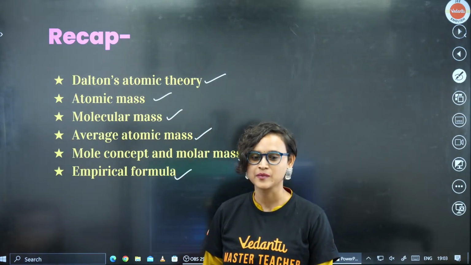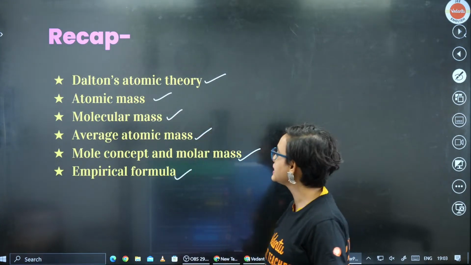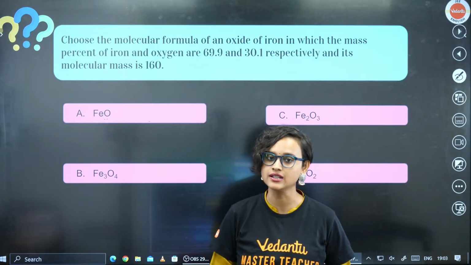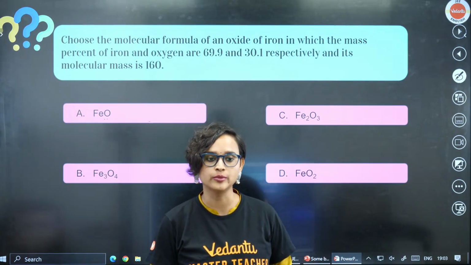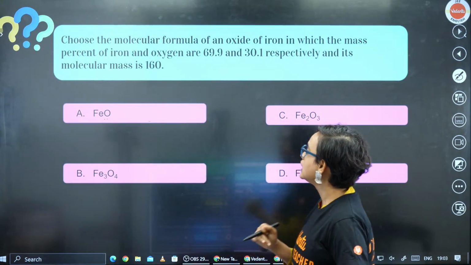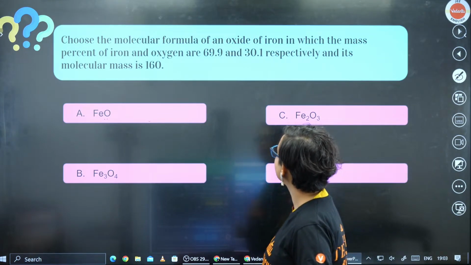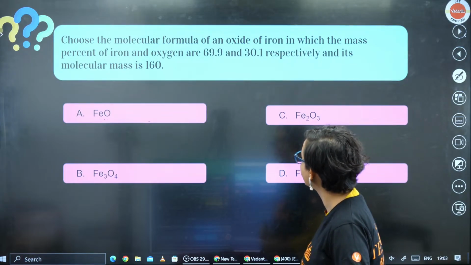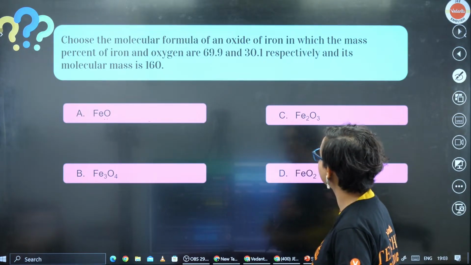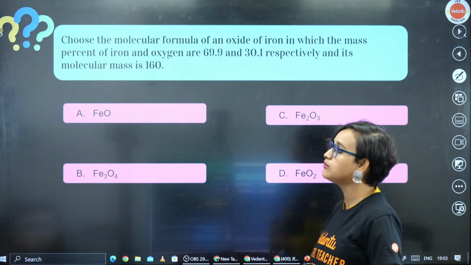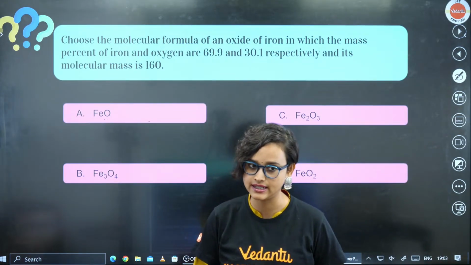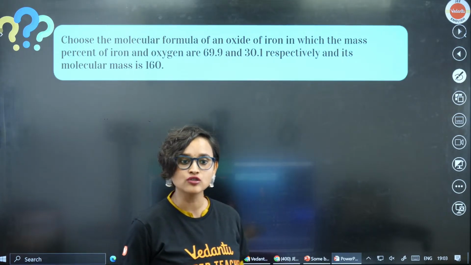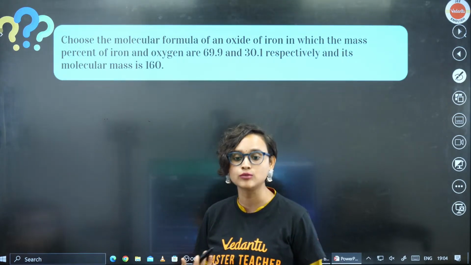Anyway, let's do a quick recap of some of the questions, and then we will start with stoichiometry and calculation. The first question is: choose the molecular formula of an oxide of iron in which the mass percent of iron and oxygen are 69.9 and 30.1 respectively and its molecular mass is 160. How do we calculate this? You have to choose the molecular formula.